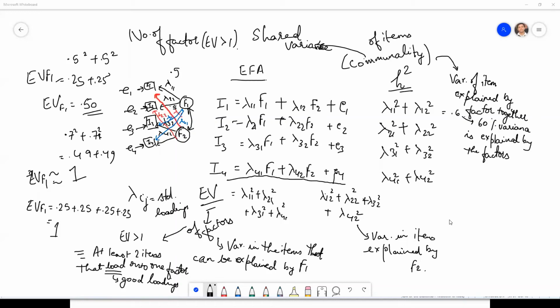So the total variance explained should be anywhere upwards of 50%, right? And as all rules go, as high as possible, but at least you should see that the extracted variance should be more than 50%.